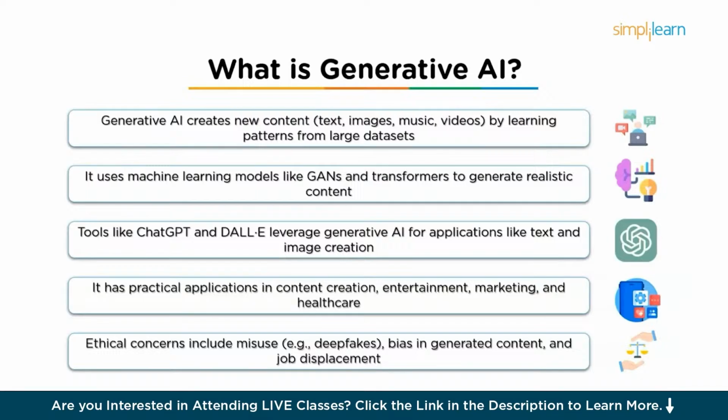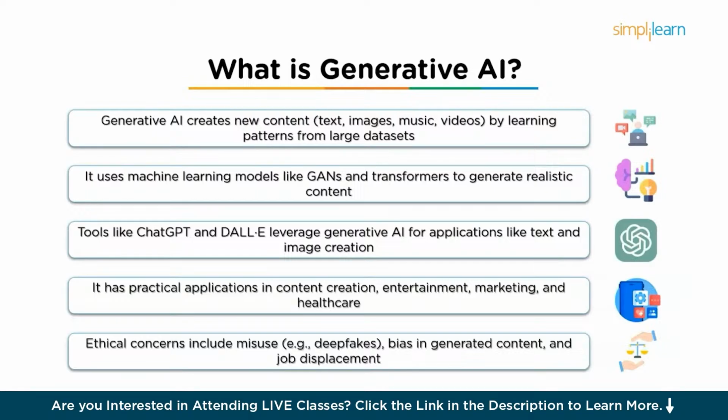However, as impressive as generative AI is, it also raises important ethical concerns. One of the major challenges is its potential for misuse, such as creating deep fakes, which are hyper-realistic fake videos. Another issue is bias. If the AI is trained on biased or incomplete data, the content it generates could perpetuate those biases. Additionally, there's a question of job displacement, as AI-generated content becomes more common in creative fields like writing or art. We'll look more at these in the following chapters.